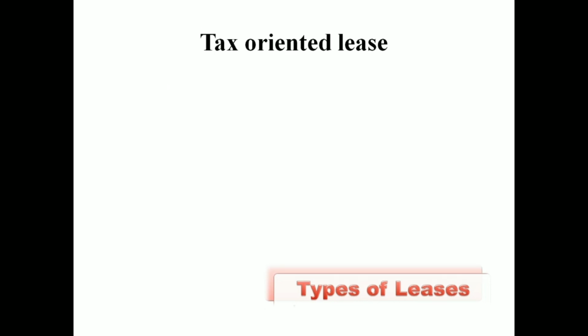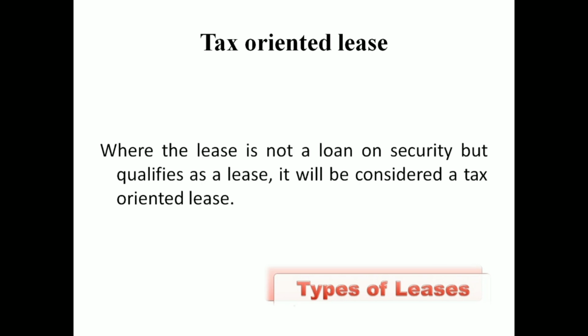The next one is the tax-oriented leasing process, where the lessee does not take a loan or security, but qualifies as a lessee, and it will be considered a tax-oriented leasing process. So this is a tax-oriented leasing agreement between the two parties, the leaser and the lessee.